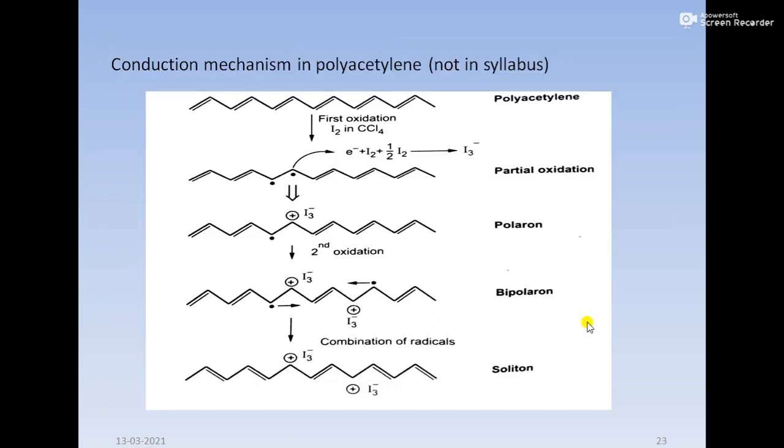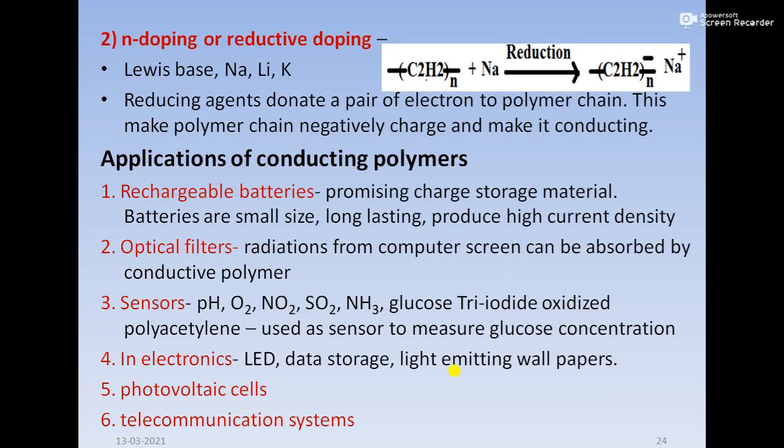This one has conductivity 4.4 into 10 raised to minus 5 Siemens per centimeter, and that will have conductivity like 400 Siemens per centimeter. So we are going to improve the conductivity of an intrinsically conducting polymer by doping.